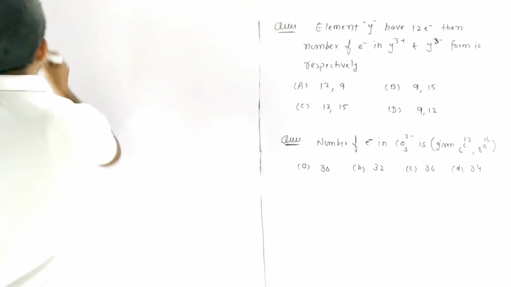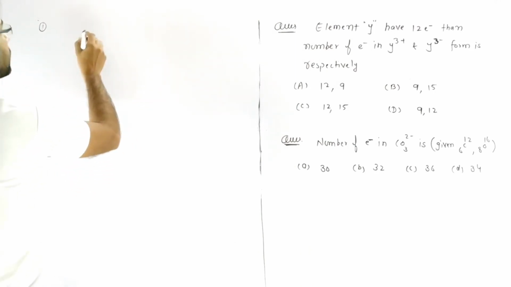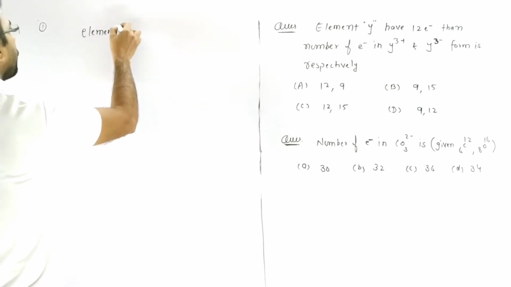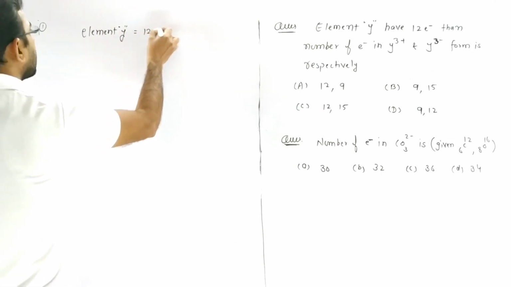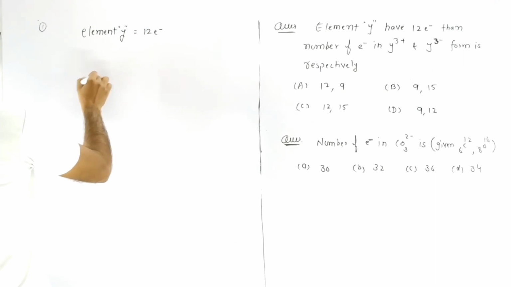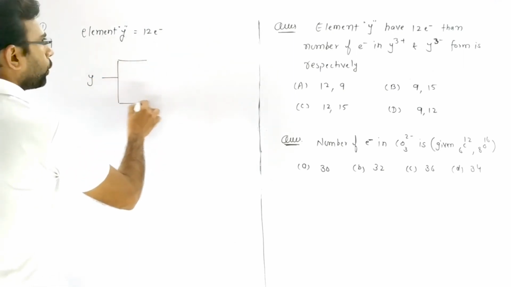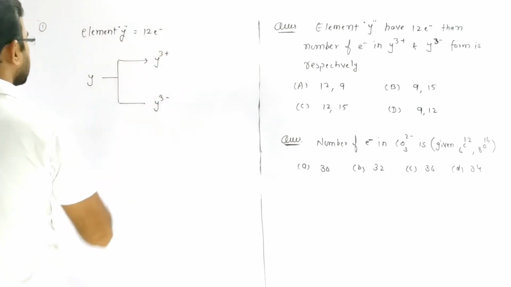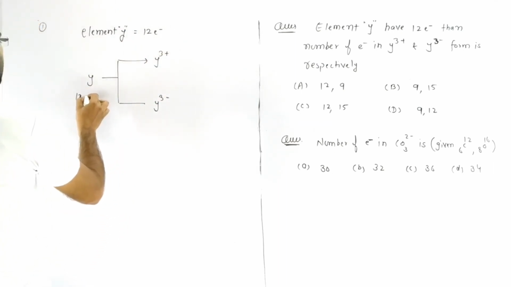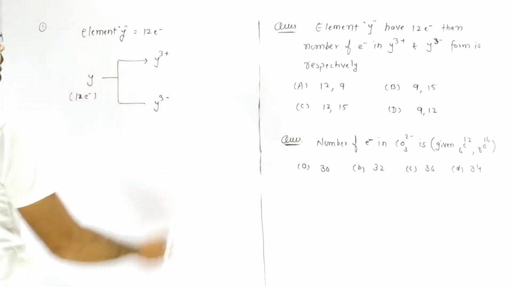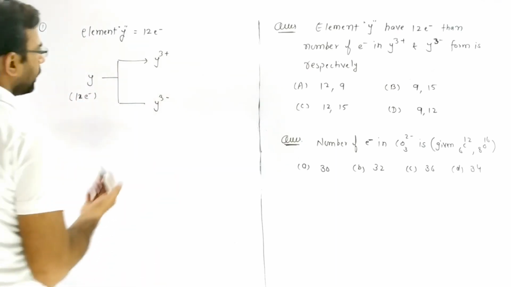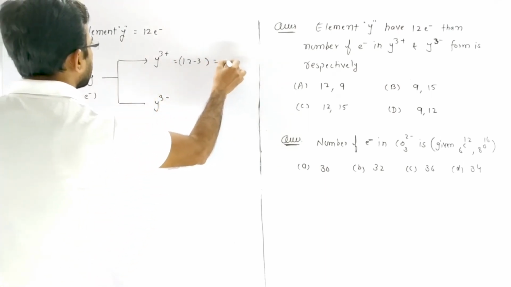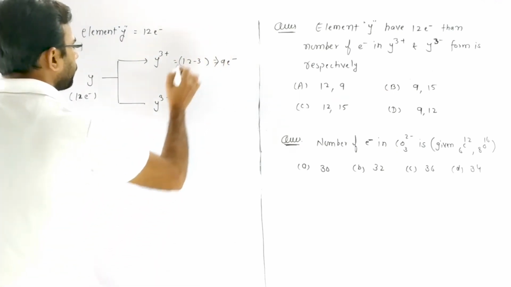So first, given that element Y has 12 electron, and we know that if Y converts into two forms Y3+ and Y3-, so Y has presence of 12 electron, and if it converts into Y+3 then it loses 3 electron, and 12 minus 3 is 9 electron, so Y+3 has 9 electron.